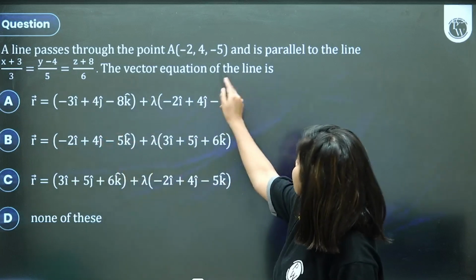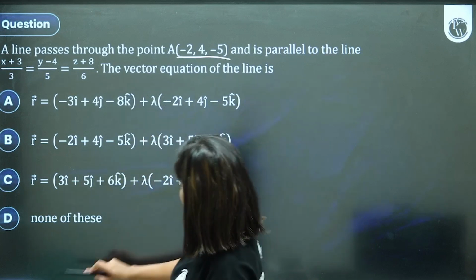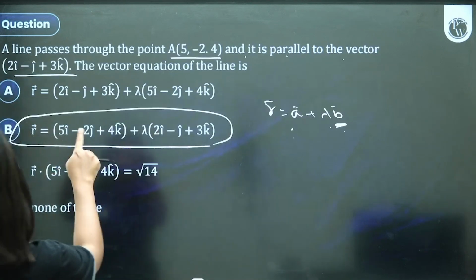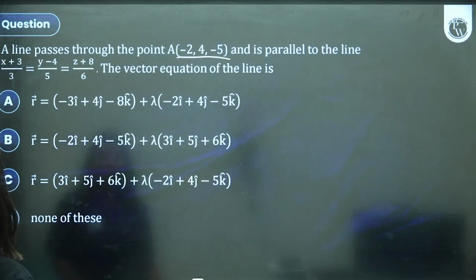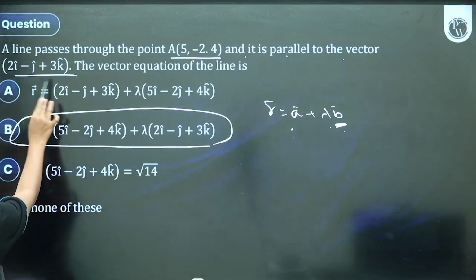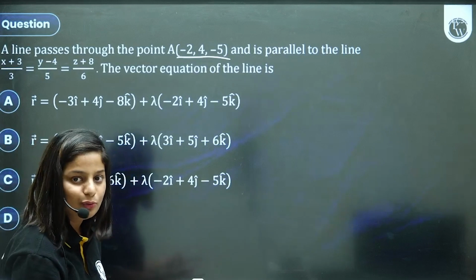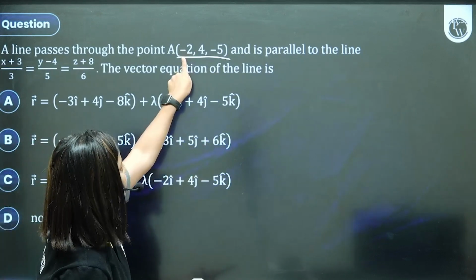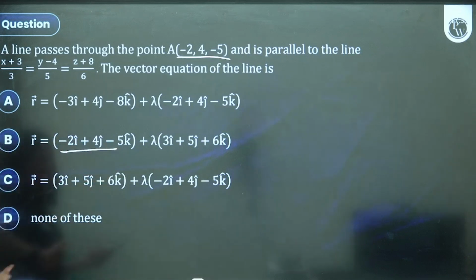A line passes through a point and is parallel to the vector. What is the vector equation? Same question. The only difference is that here this is in vector form, and this is in Cartesian form. We know how to find the direction ratio. The point is given as minus 2, 4, minus 5. Where is it? So either it can be B or D.